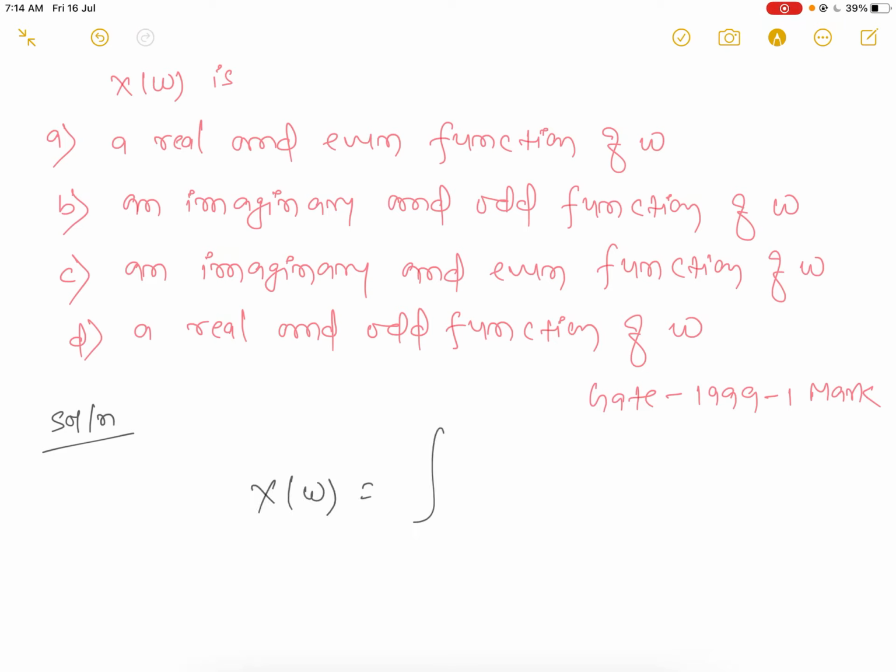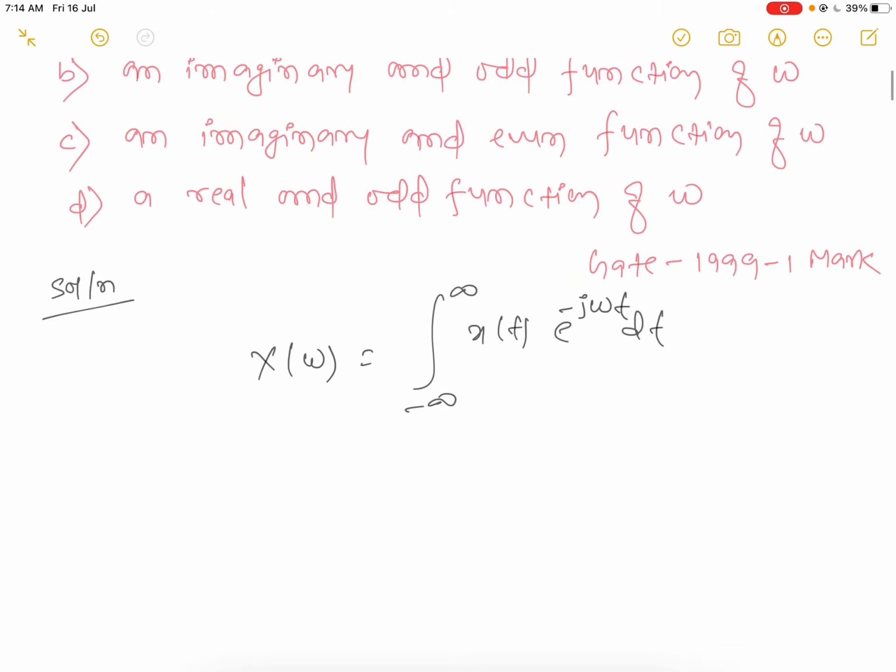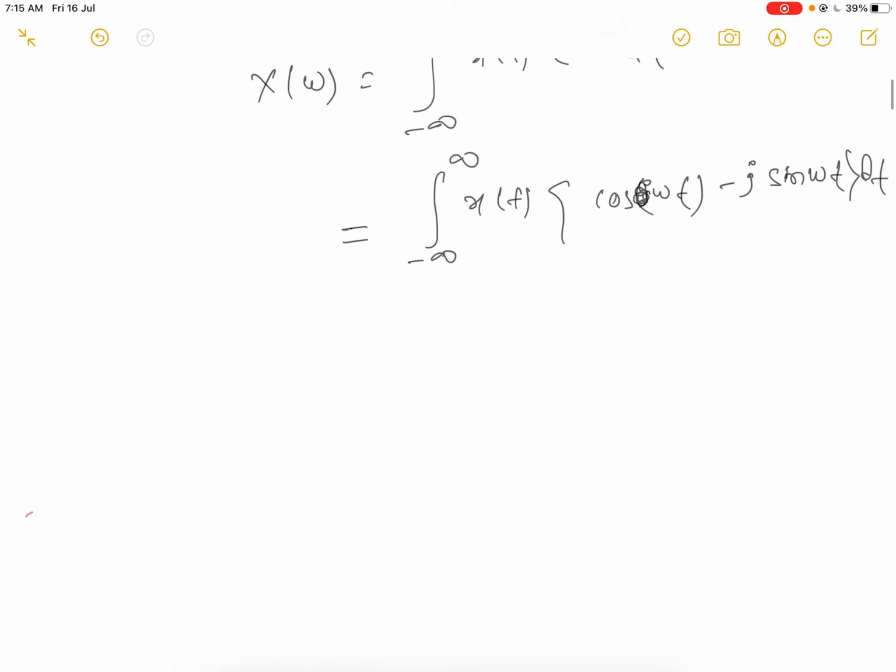We know that X(omega) is equal to integral from minus infinity to infinity x(t) e to the minus j omega t dt. Okay, and according to Euler's formula, this is the integral of x(t) times cos omega t minus j sin omega t, dt.